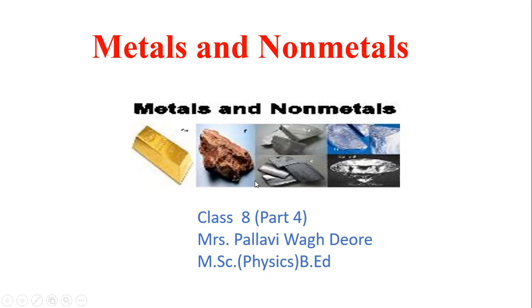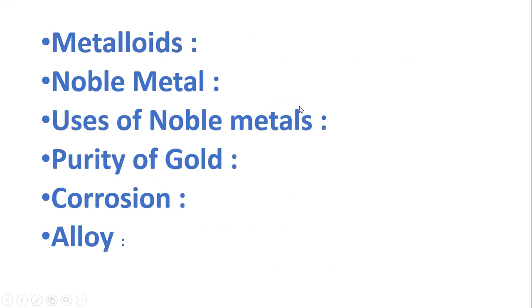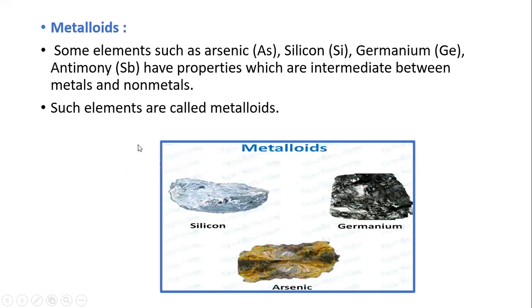Okay, so let's begin. What is the next remaining topic here? Metalloids, noble metals, uses of noble metals, purity of gold, corrosion and alloys. So here we will see the concepts one by one.